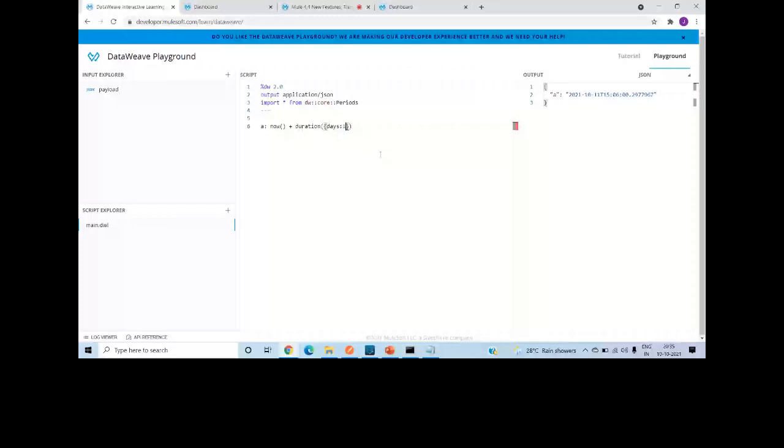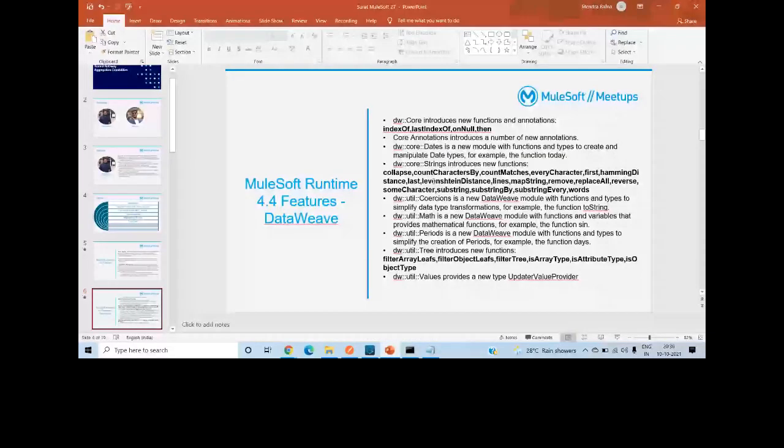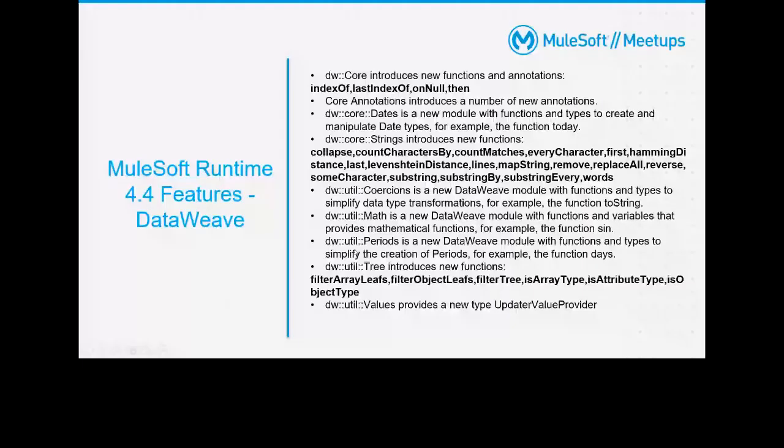It will add 1 hour to now. Those kinds of operations are available with DW core periods. You can explore those things. These are very good functions provided by MuleSoft, and they simplify dates and periods. Previously, whenever you wanted to subtract two dates, you had to write a lot of logic. Right now, it directly provides modules for that.